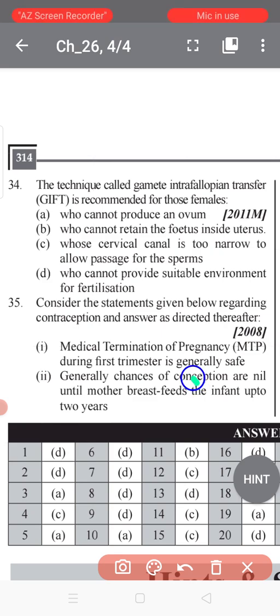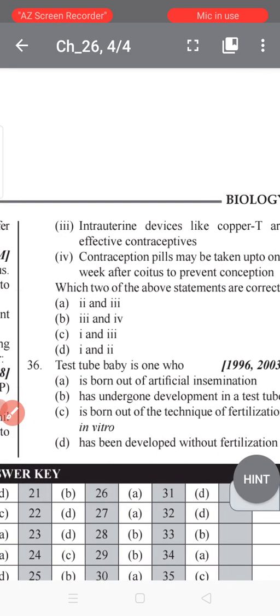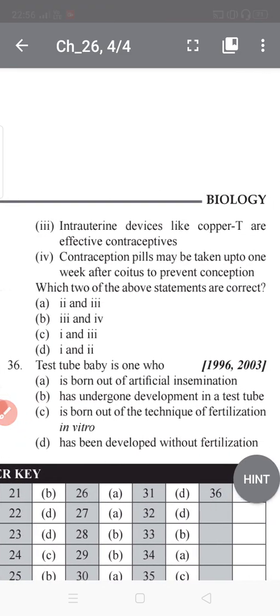Question number 35. Consider the statements given below regarding contraception and answer the question. Medical termination of pregnancy, that is MTP, during the first trimester is generally safe. Generally chances of conception are nil until the mother breastfeeds the infant up to 2 years. Intrauterine devices like copper T are effective contraceptives.